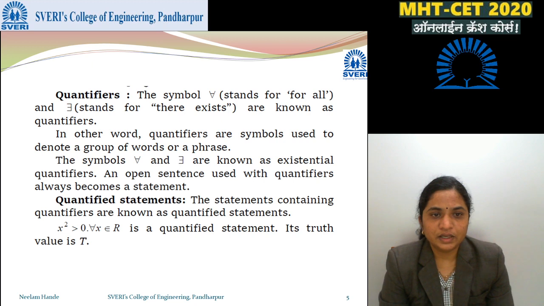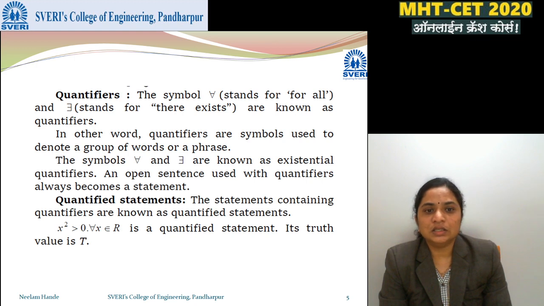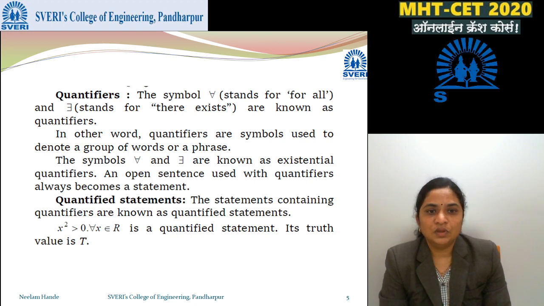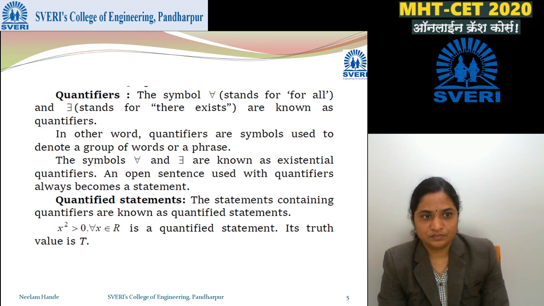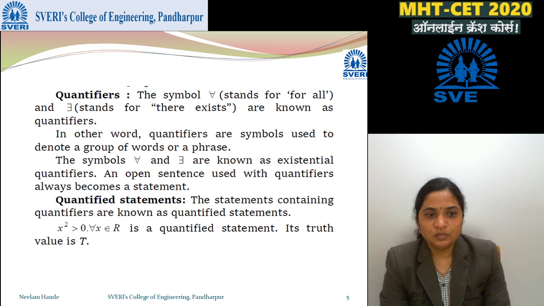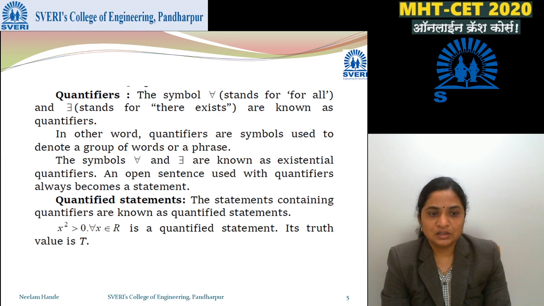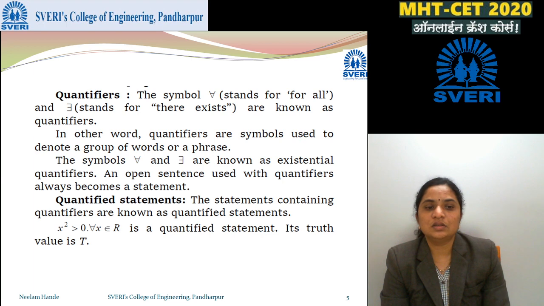Next are quantifiers. The symbol for all and there exists, these two symbols are called quantifiers. In other words, quantifiers are symbols used to denote a group of words or a phrase. The symbols for all and there exists are known as universal and existential quantifiers. An open sentence used with quantifiers always becomes a statement.